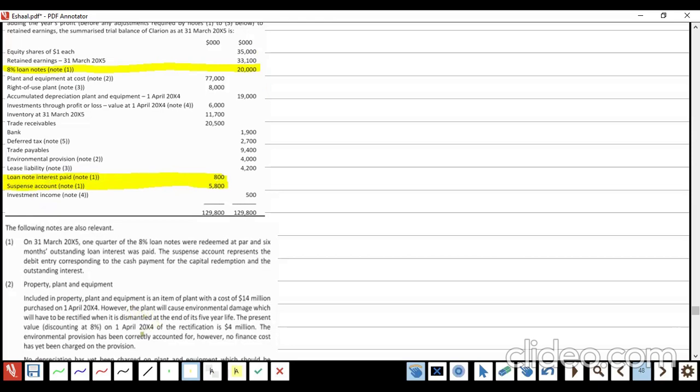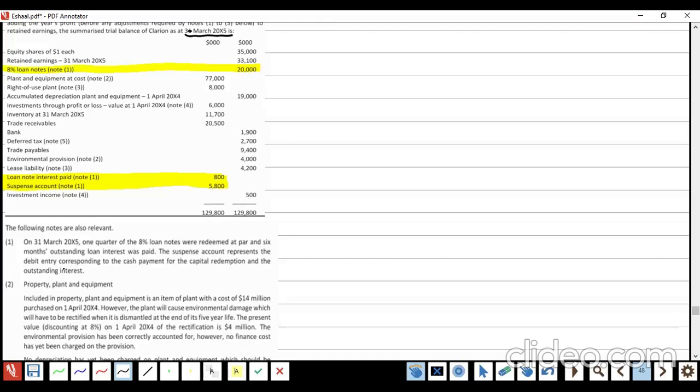Now, how to solve it? Always remember, year end is very critical. Year end is March 2015. They are saying on 31st March 2015, 1/4 of the 8% loan note was redeemed at par, and 6 months outstanding loan interest was paid. The suspense account represents the double entry corresponding to the cash payment of the capital redemption and the outstanding interest. Okay, fair enough, no problem at all.